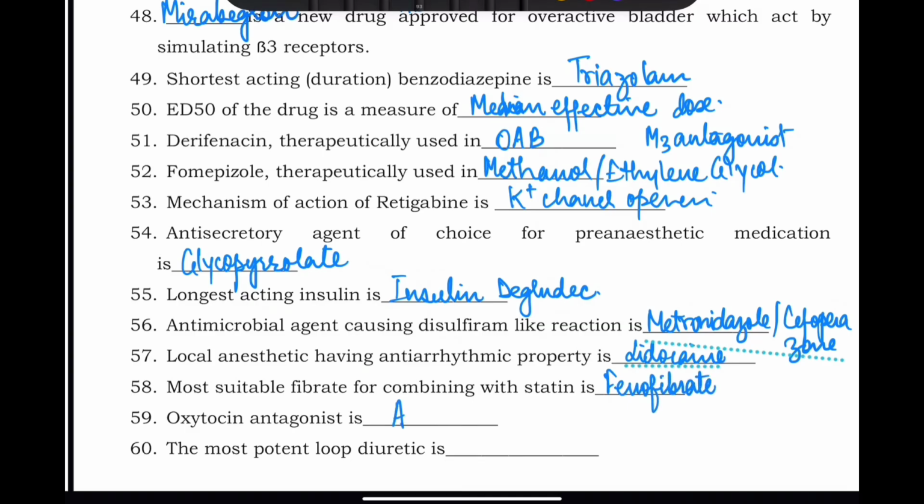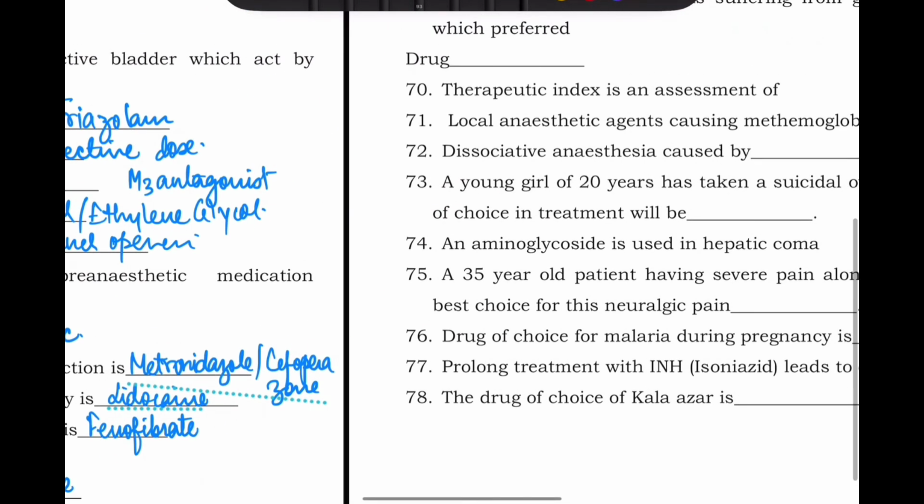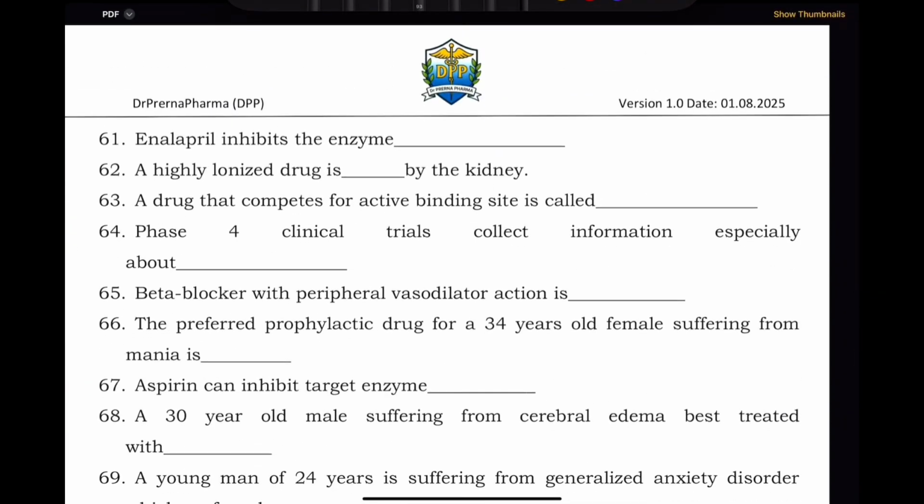Oxytocin antagonist is atosiban. Okay. The most potent loop diuretic is torsemide. Torsemide is the most potent loop diuretic. Then enalapril inhibits which enzyme? It inhibits ACE, angiotensin converting enzyme. A highly ionized drug is excreted by the kidney.